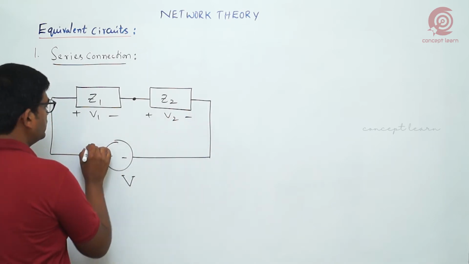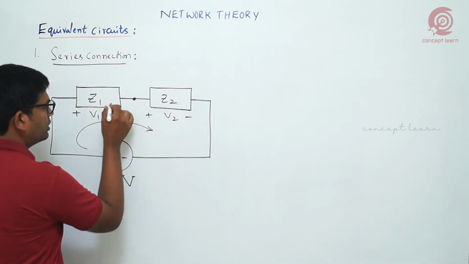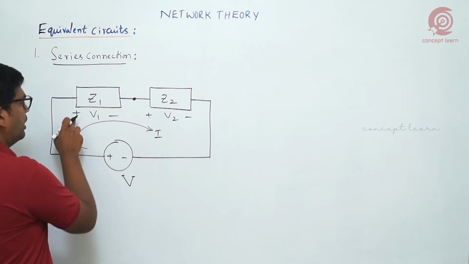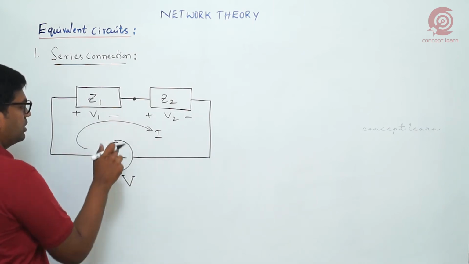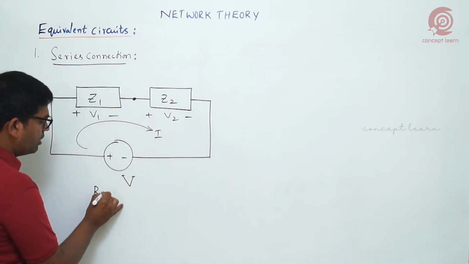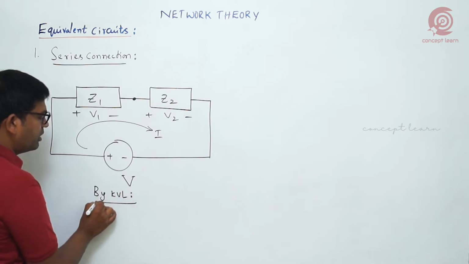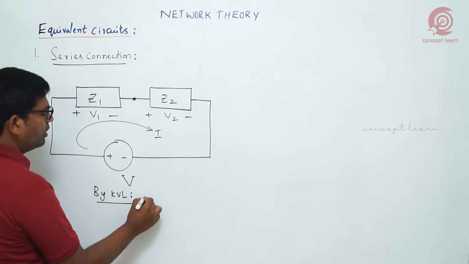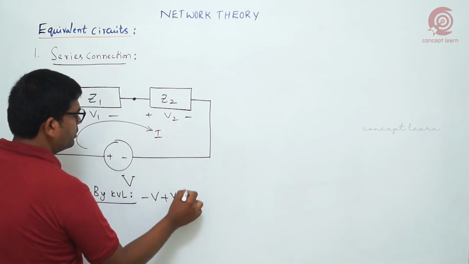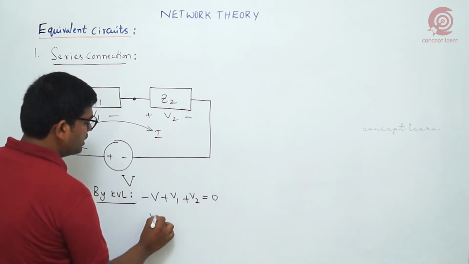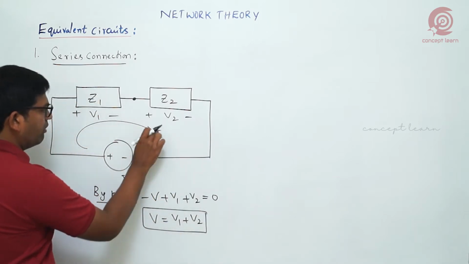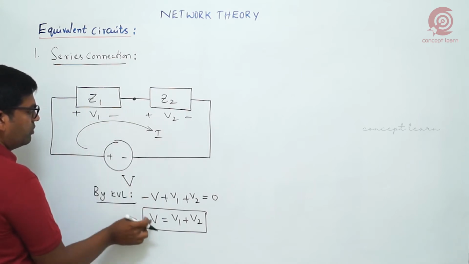I am choosing this current direction. Both are carrying the same amount of current, which I indicate with I. Passive element, so I am indicating polarity in this fashion based on this current direction. So here a loop is there, so I write KVL, Kirchhoff voltage law. Based on this, when current is entering the negative terminal, that is minus V, entering the positive terminal plus V1 plus V2, which is equal to 0. So V is equal to V1 plus V2. Right? By using KVL and choosing this current direction, we got this result.